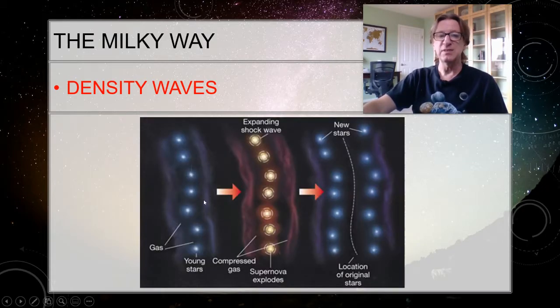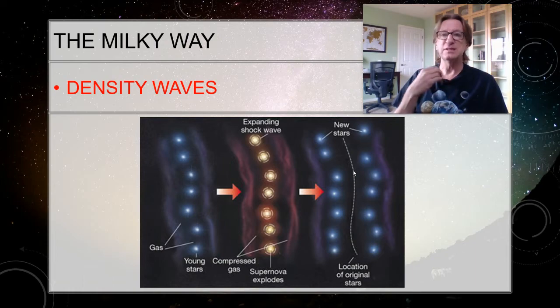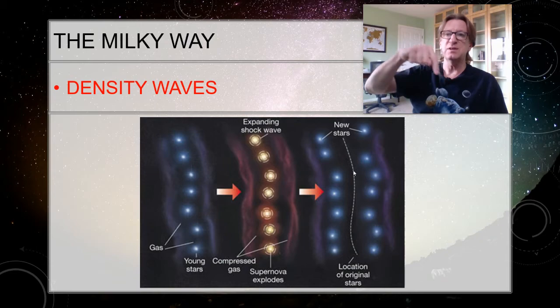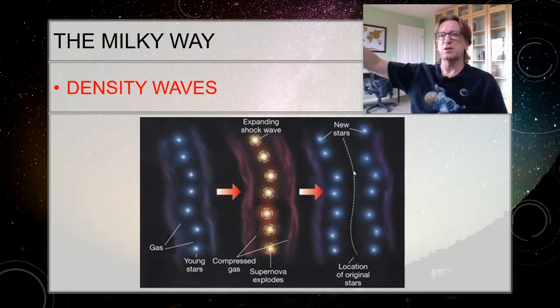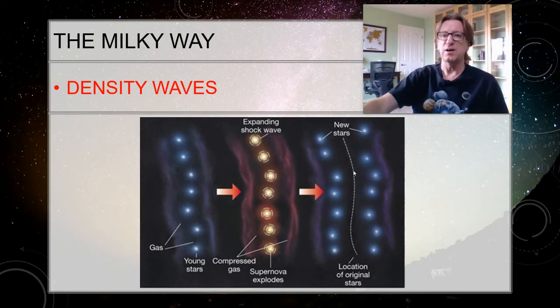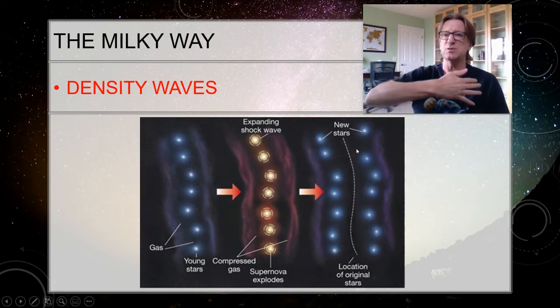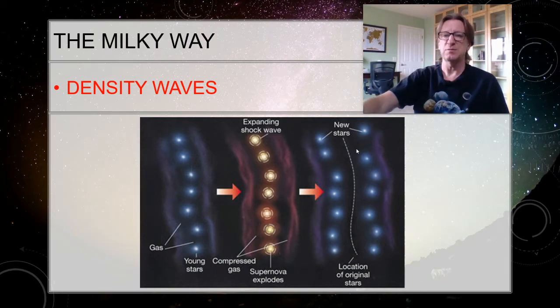So it looks something like this. We get gas and dust that moves into the density wave. They form stars. Most of the really high mass O-type stars don't live very long. They explode, and so they push that gas outward. And so you see that the density wave slowly moves through. The density wave is traveling much more slowly than the stars themselves. The stars move into the density wave, into the traffic jam, out of the traffic jam. So they honor Kepler's third law, but the spiral arms themselves are due to these density waves that are moving much, much more slowly as they go around.